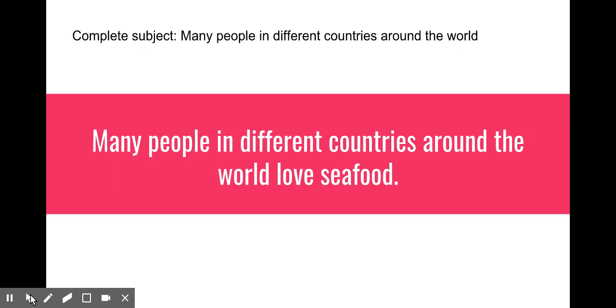Now take a look. If you remember from lessons last year, you have 2 prepositional phrases in that complete subject as well. In different countries and then around the world. So prepositional phrases can be part of a complete subject or a complete predicate, depending on where they're placed in the sentence. And then in this sentence, we have a 2-word complete predicate, and it is love seafood.